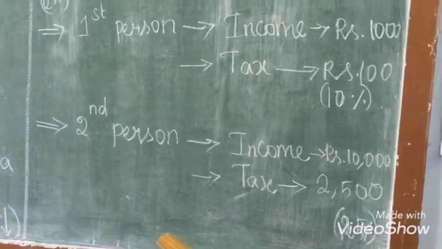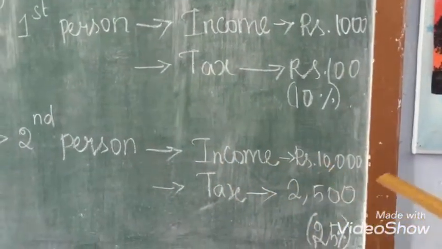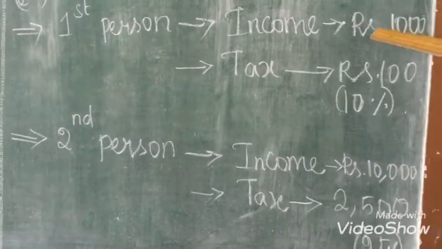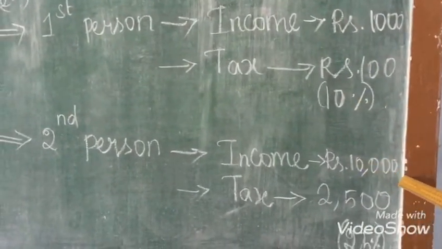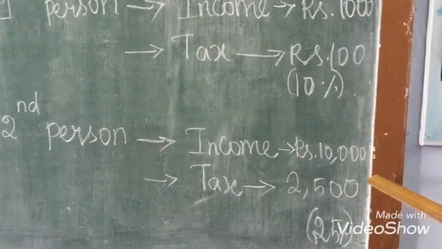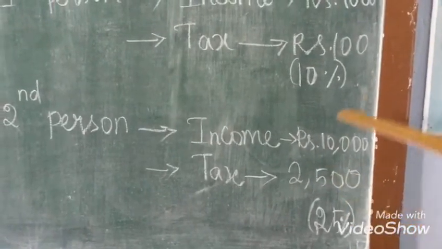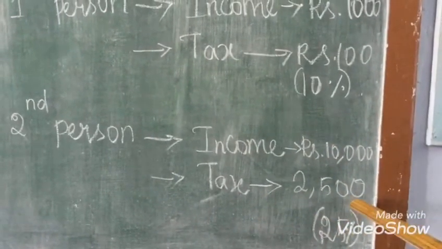And see the next person, that is second person. So his income is rupees 10,000. So compared to the first person, the second person's income is high. Okay. So he wants to pay 25% of his income as a tax.